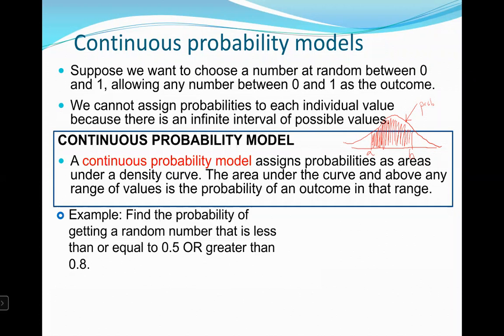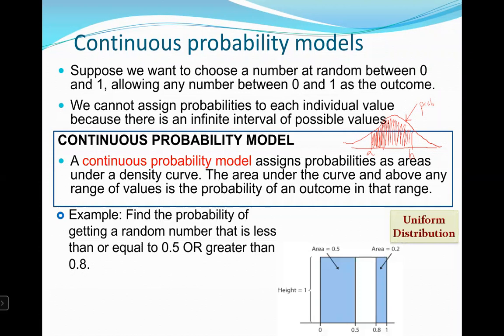Example, find the probability of getting a random number that is less than or equal to 0.5 or greater than 0.8. So here they've shaded below the 0.5 and above the 0.8. And because we're talking about a number between 0 and 1, then we have this uniform distribution with shaded areas between 0 and 0.5, and also a shaded area between 0.8 and 1.